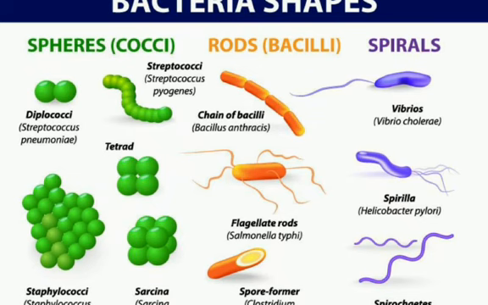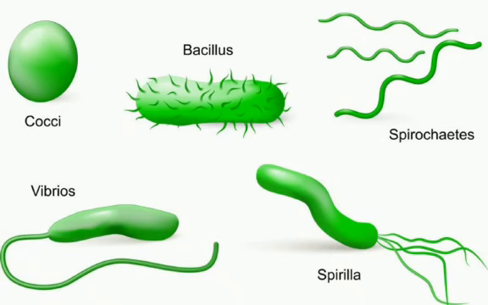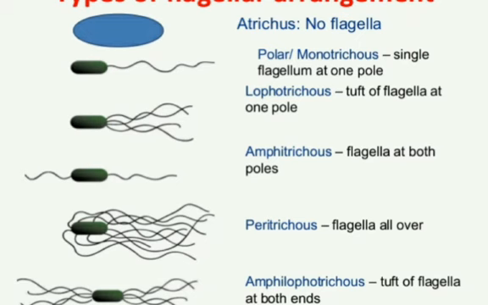Next, bacteria shapes. What are the shapes? Diplococci, streptococci, tetrad, staphylococci, sarcina, spore, flagella, rod, spirilla, vibrio. Diplococci means two, di. Next, the shapes of bacteria: cocci, bacillus, spirochete, spirilla, vibrio. These are the shapes of bacteria.